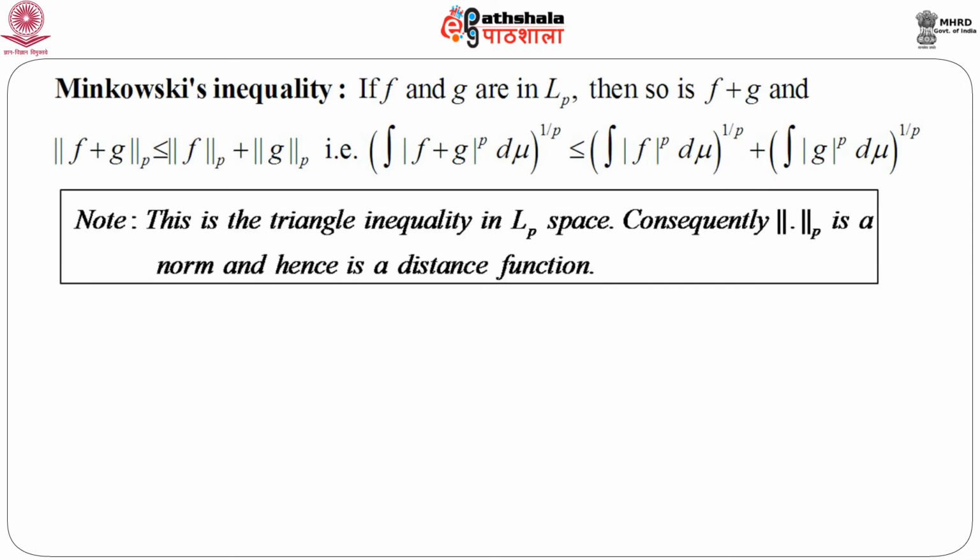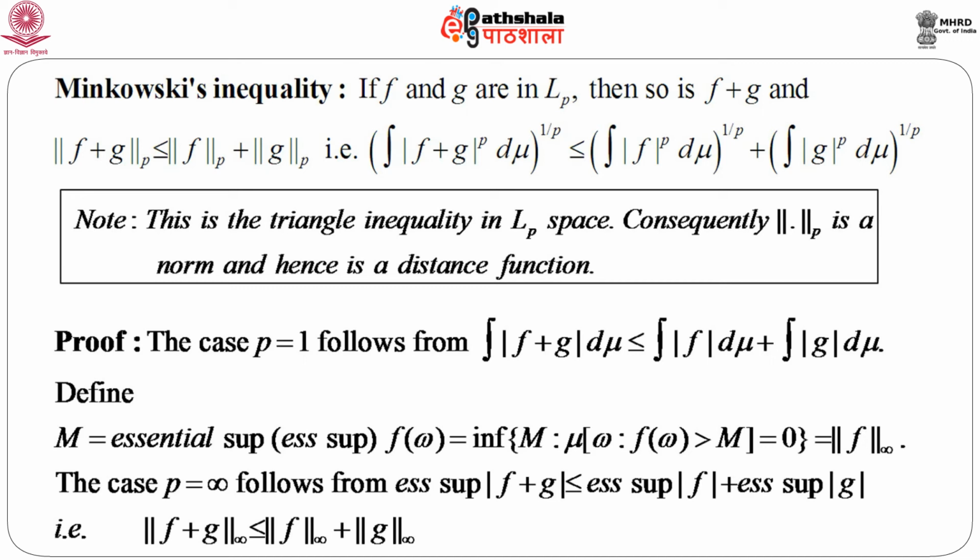So, how to prove this? Before proving, one interesting thing we can note is that this is very similar to the triangle inequality that we know from our analysis class. So, we can say that this is nothing but the triangle inequality in L^p space, and consequently this norm of order p can be treated as a norm, and hence this can be treated as a distance function. So, we can define a triangle inequality in L^p space as well as a distance function. This is a very interesting feature, the direct consequence of Minkowski's inequality, and a nice interpretation of it. Now, the proof.